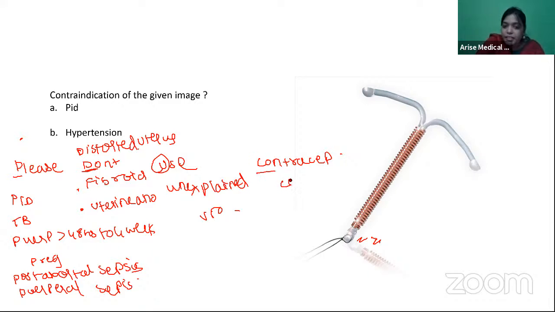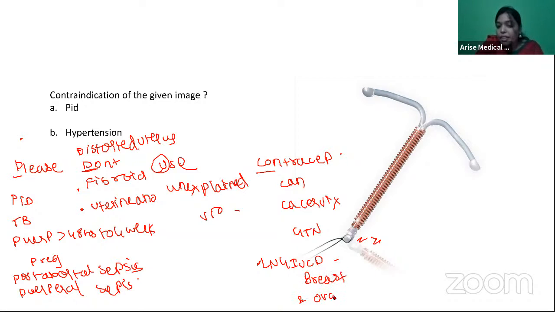C, cancers. So you cannot use it in CA cervix. You cannot use it in GTN, gestational trophoblastic neoplasia. And for your LNG IUCD, additional contraindications are breast and ovarian cancer.